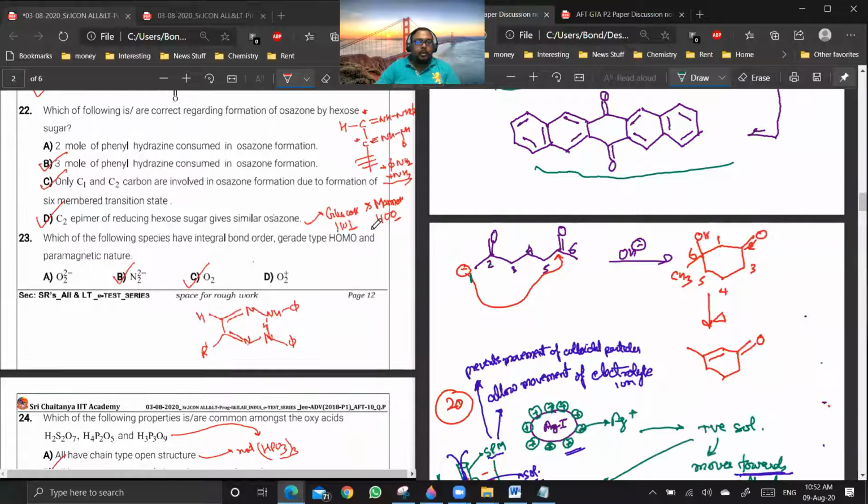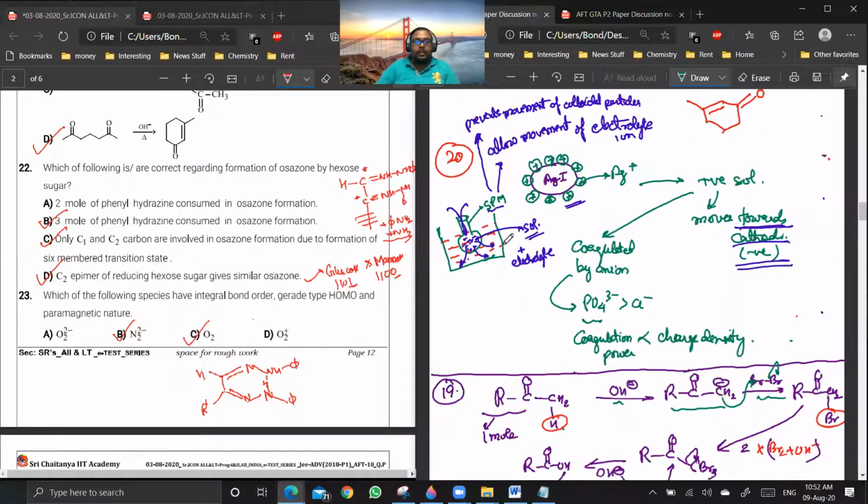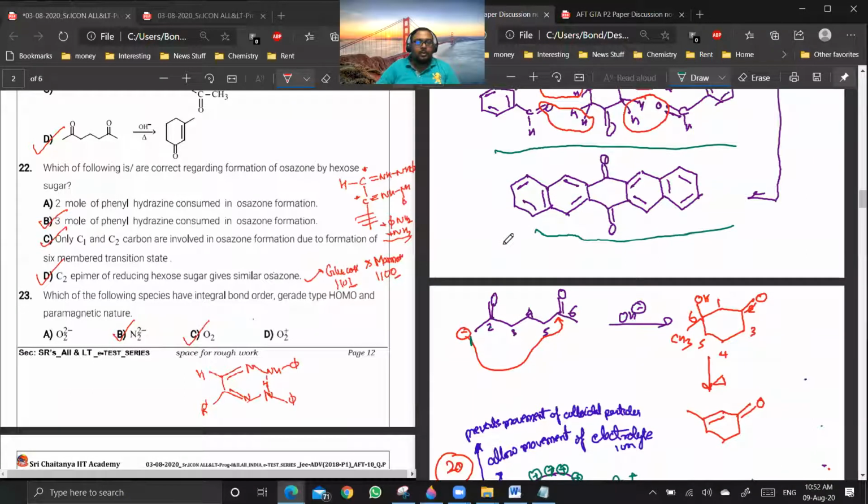22 is a doubt. How many of you are remembering the Osazone reaction? Yes, sir. Okay. All the points of the Osazone reaction are covered here. First of all, 3 moles of phenylhydrazine are covered. First for this carbon, second for this carbon, and third, you are getting aniline plus NH3 also.